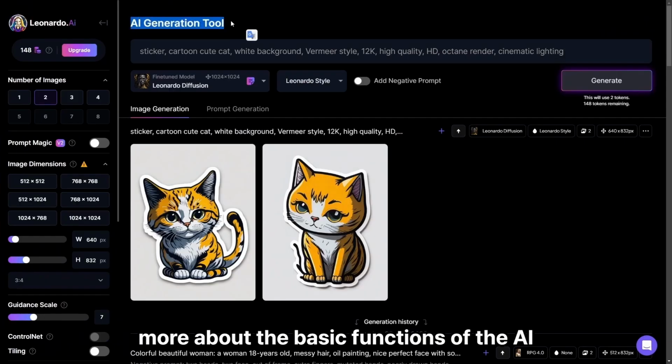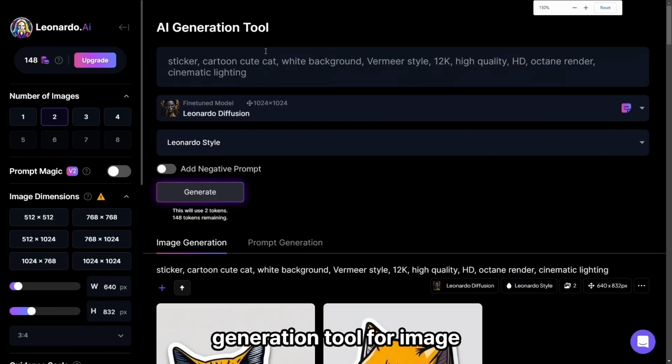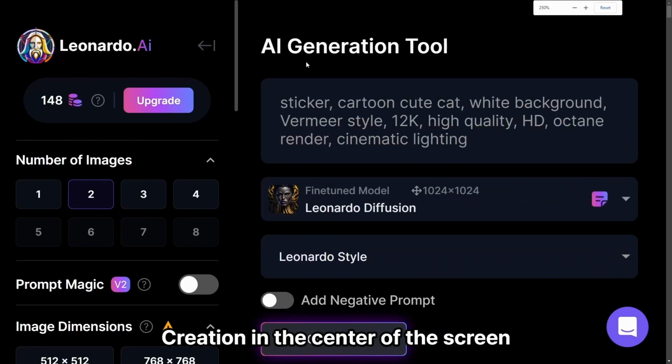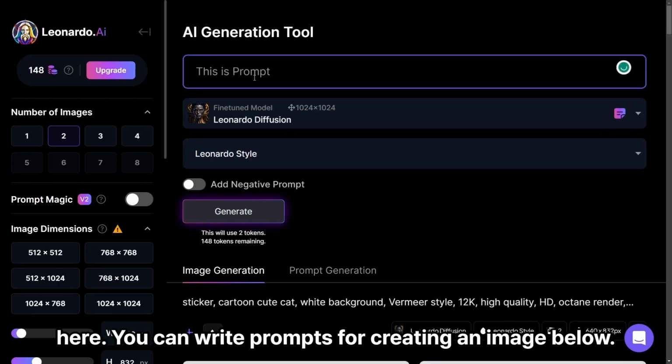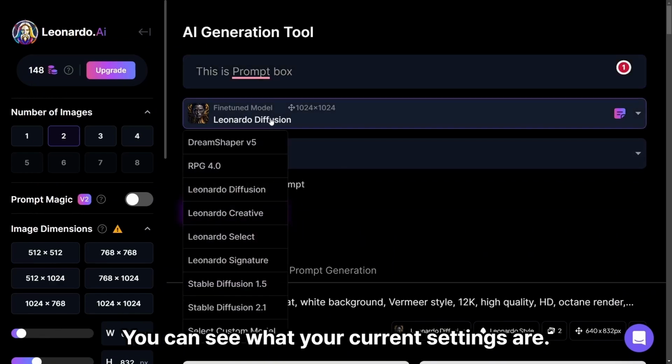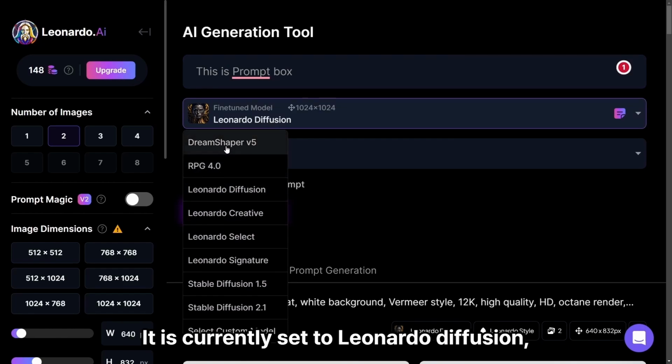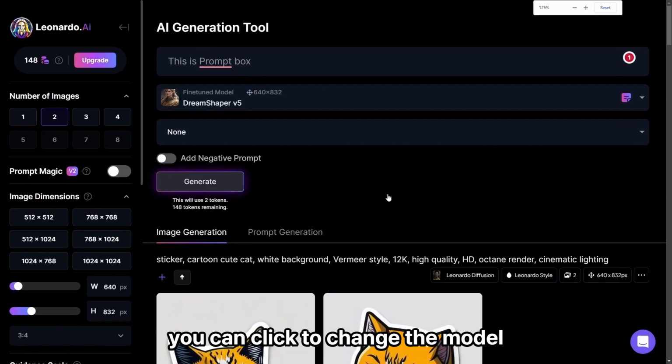Let's learn more about the basic functions of the AI generation tool for image creation. In the center of the screen, you can write prompts for creating an image. Below, you can see what your current settings are. It is currently set to Leonardo Diffusion. You can click to change the model.